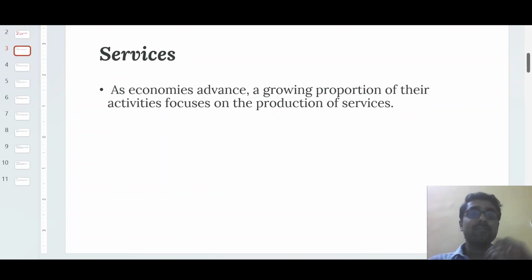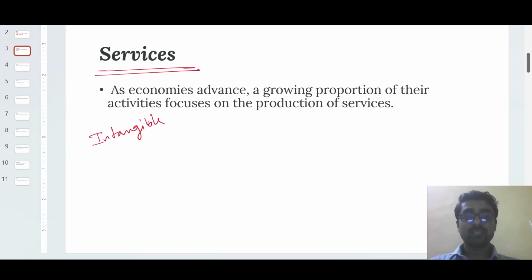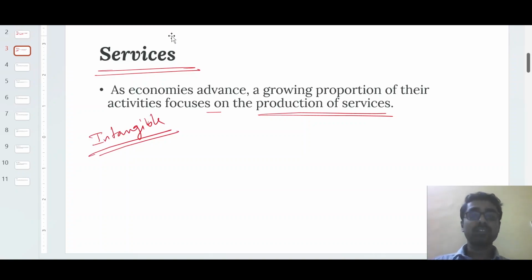Just the opposite, if you can feel it but you cannot touch it or see it, that is basically the service. Service is all about intangible products. Like now, I am teaching you about marketed entities. This teaching and learning process is basically a service again, right? A growing proportion of activity focuses on the production of services, not the production of physical goods. Fine. So that is the goods and services that we all know.